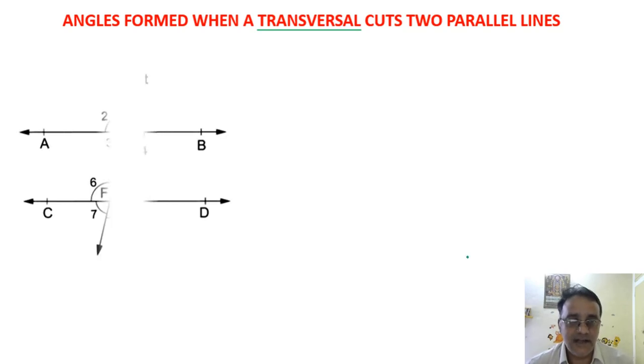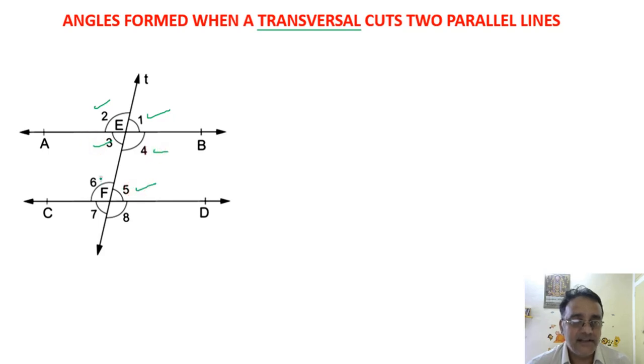Okay. Now let us see a transversal T when it intersects the two parallel lines at points E and F. So 8 angles are formed: angle 1, angle 2, angle 3, angle 4, angle 5, angle 6, angle 7, and angle 8. Now out of these we have three different pairs of angles.